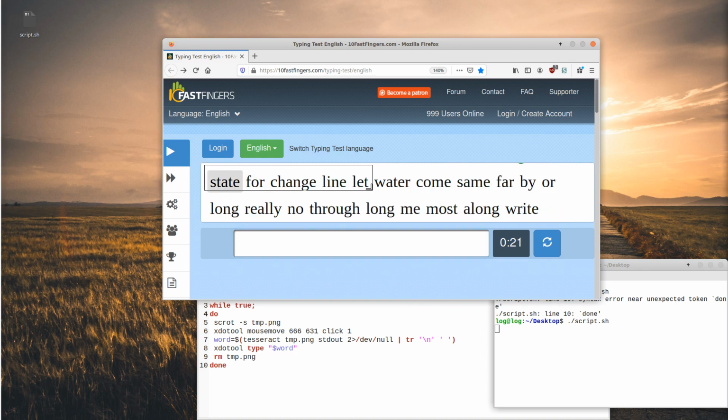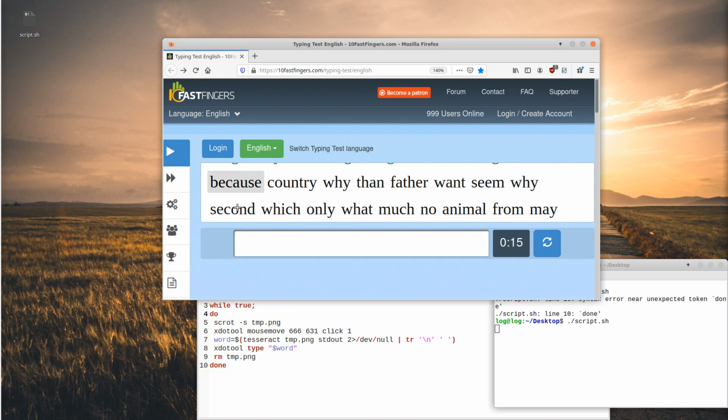This is really competitive right now. I only have 18 seconds to get this finished. I don't think I'm going to get 200 words per minute, but let's see. I really hope that I get 200 words per minute in this one.